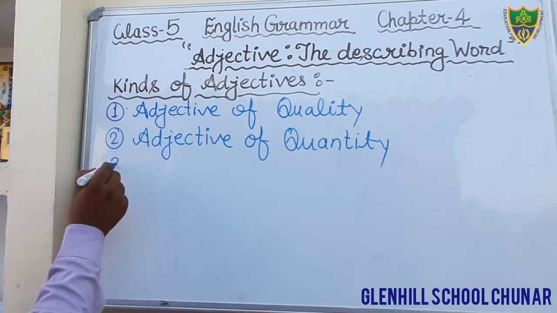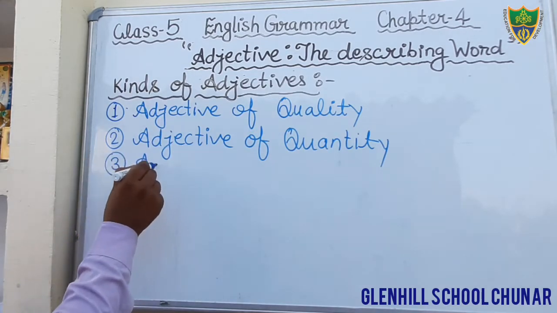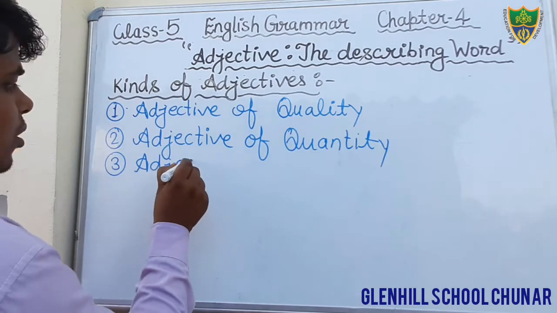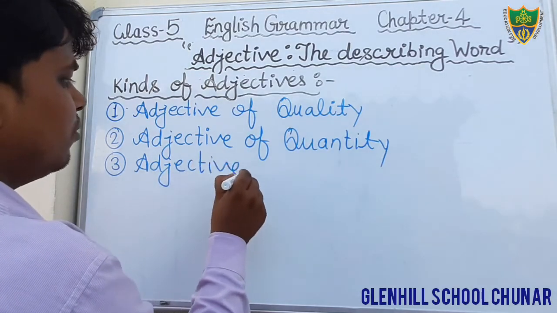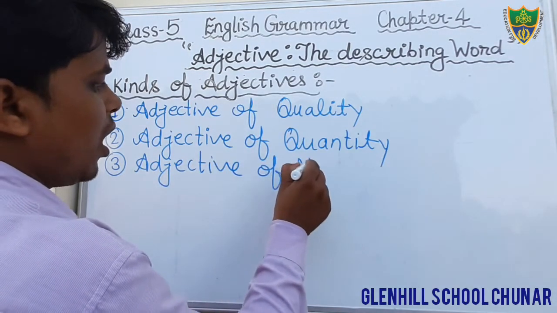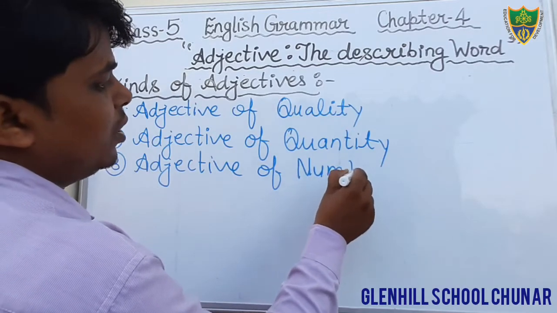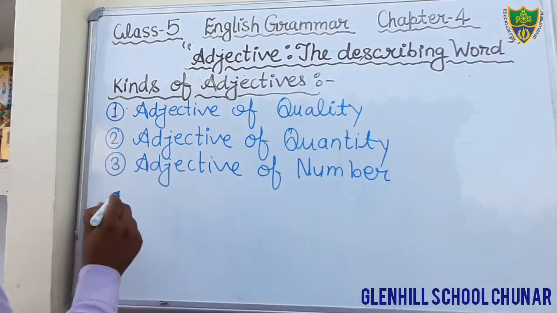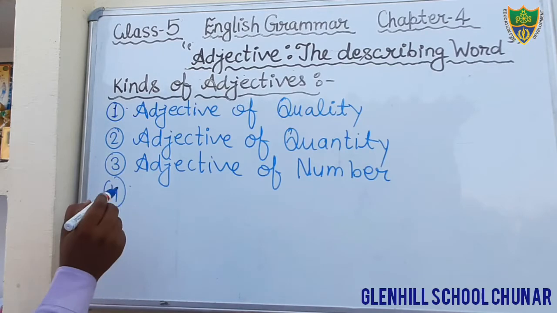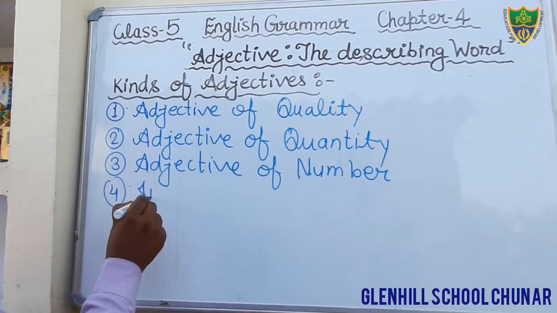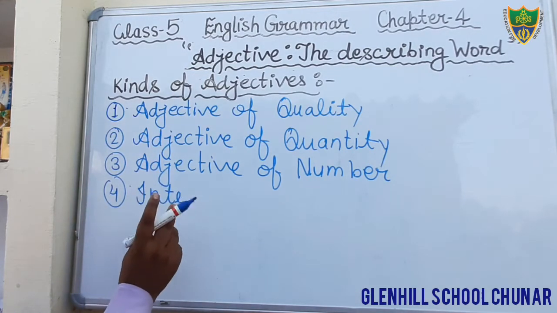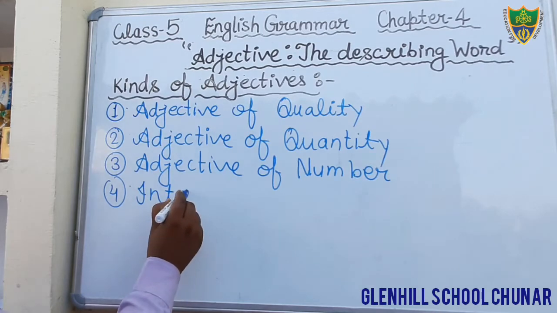Third kind, adjective of number. Adjective of number. And the fourth kind that is given in your book is interrogative adjective.